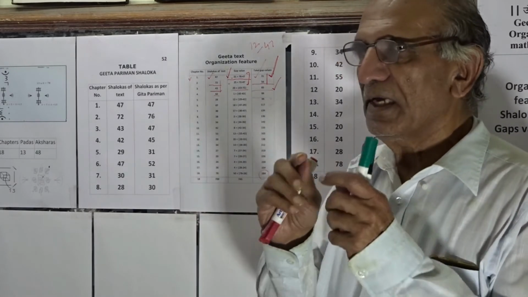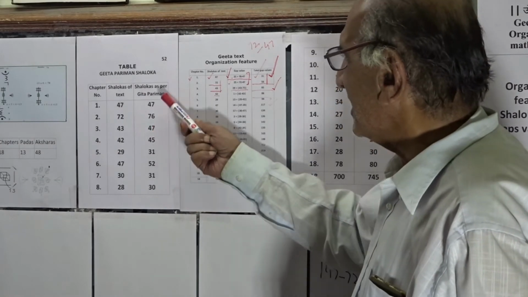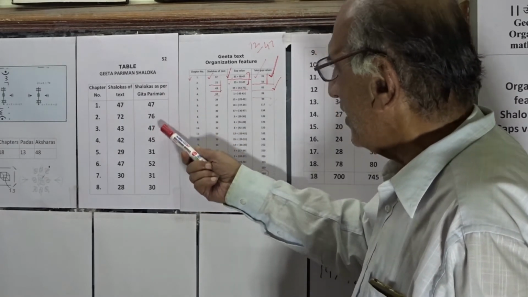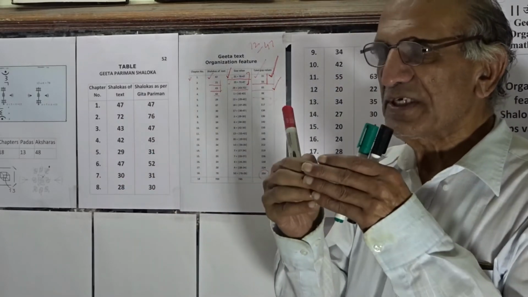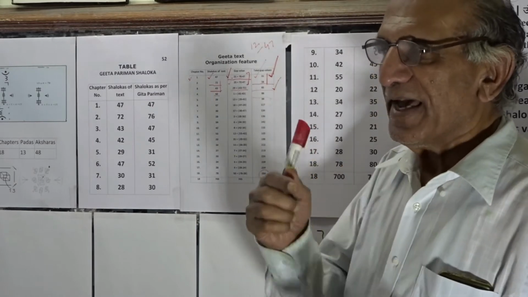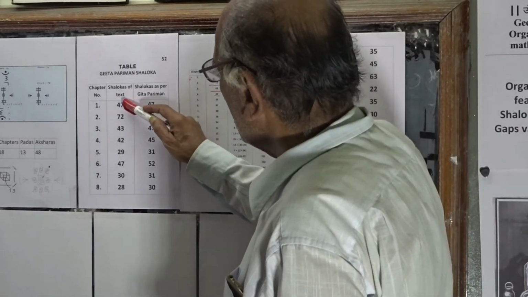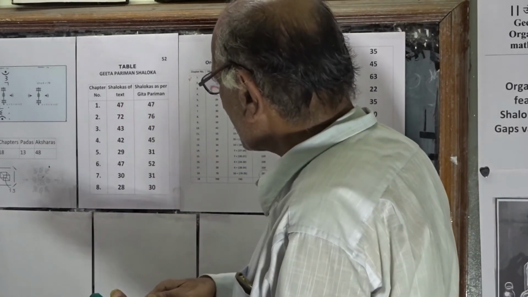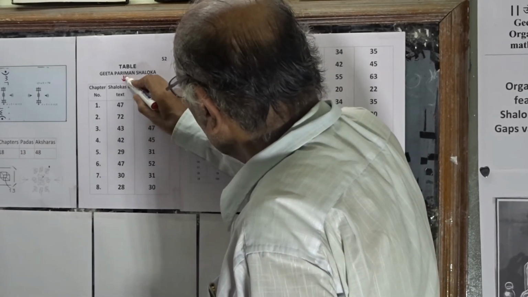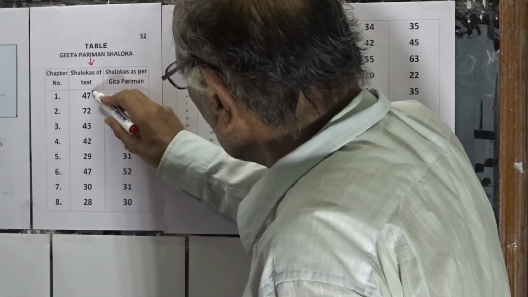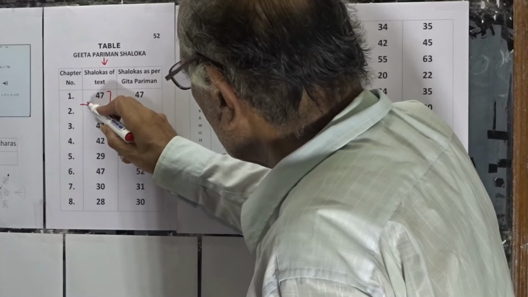To appreciate the Gita Parinam shloka format against the popular text format, we have to proceed sequentially. As a first step, we have to reach the difference, the gap values. The gap value of the popular text between chapter 1 of 47 shlokas and chapter 2 of 72 shlokas gives us the value 25.